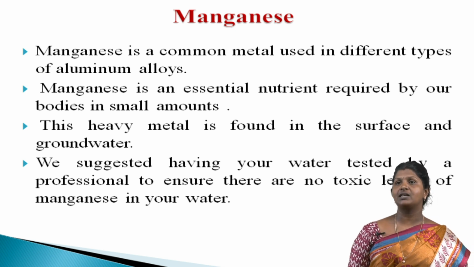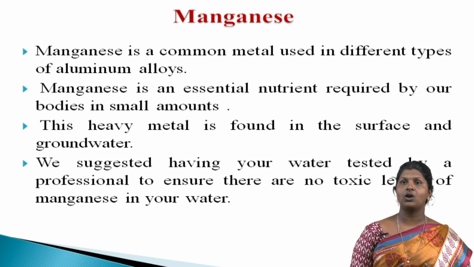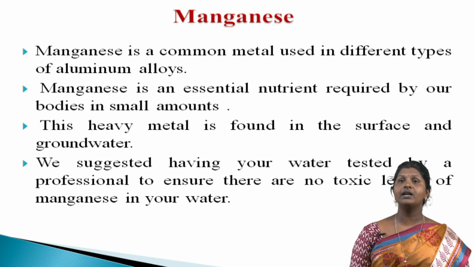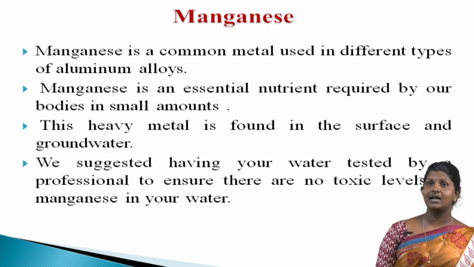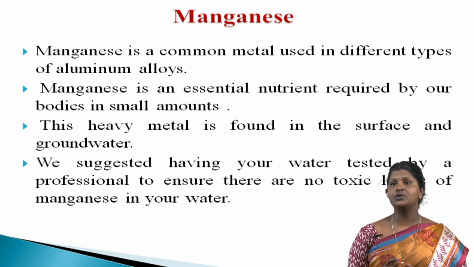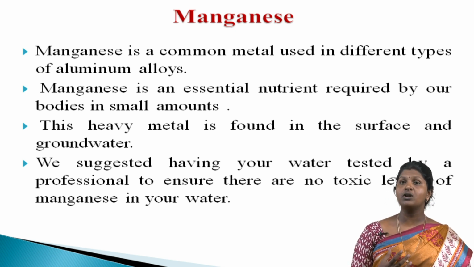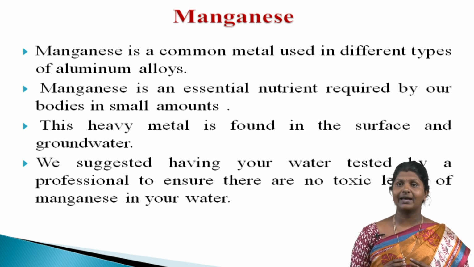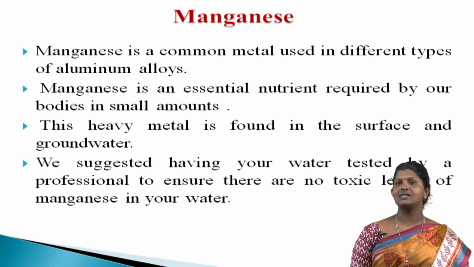Manganese is a common metal used in different types of aluminum alloys, as well as an additive in unleaded gasoline, pumping materials, battery cells, fireworks and a component of tobacco smoke. Manganese is an essential nutrient required by our body in small amounts. Only trace amounts we need. However, exposure to high concentrations can cause nervous system toxicity.